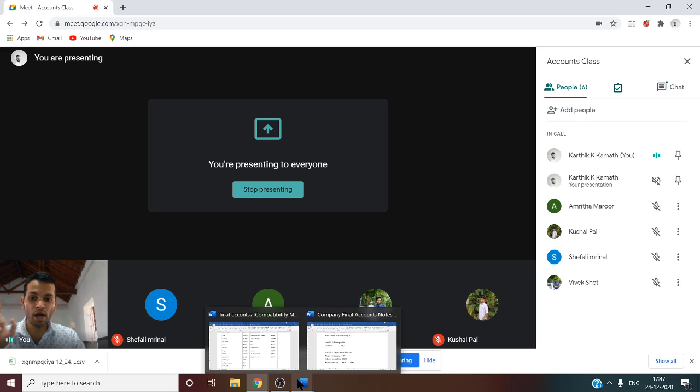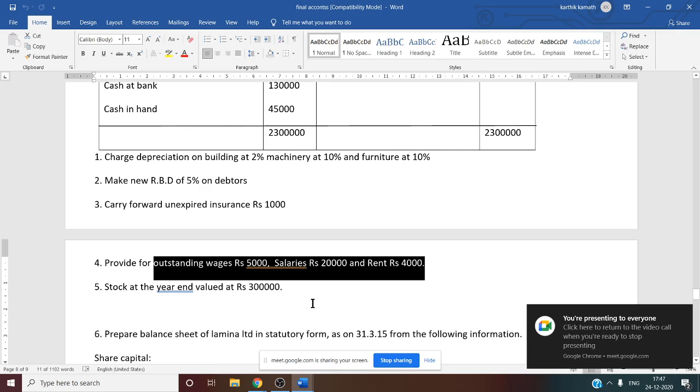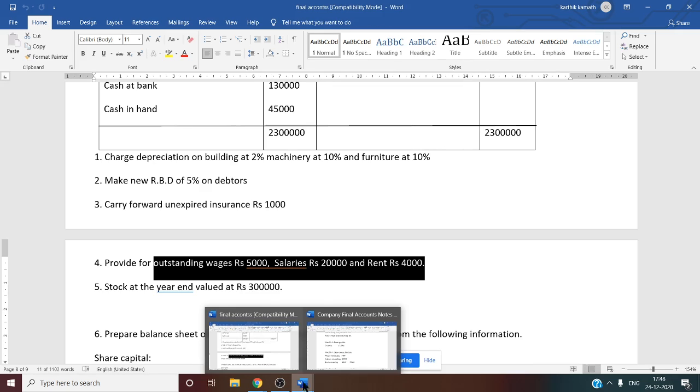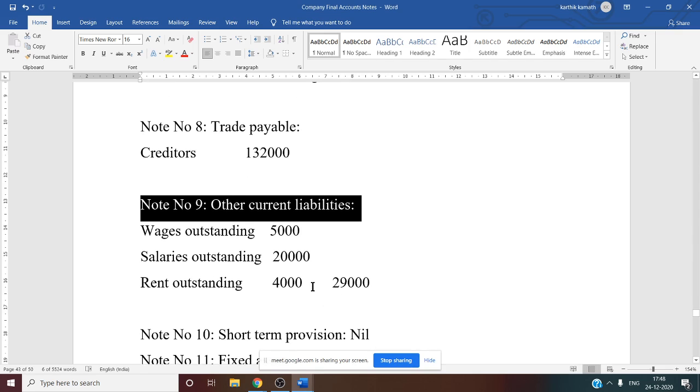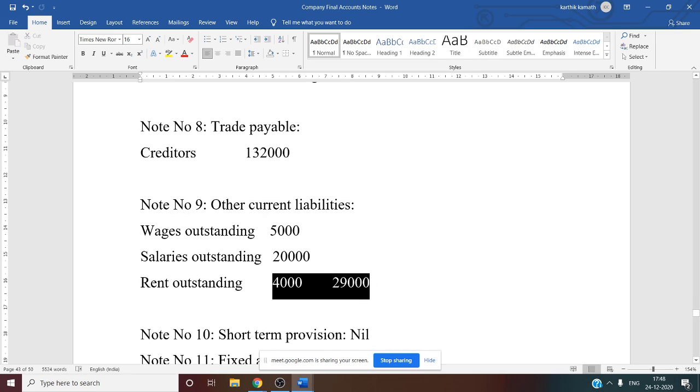You just have to see the adjustments. All the outstanding expenses, outstanding wages, outstanding salary, outstanding rent are other current liability. So write the same information from the adjustments and make the total. Our total of other current liability is 29,000. Note number 9 is over now.